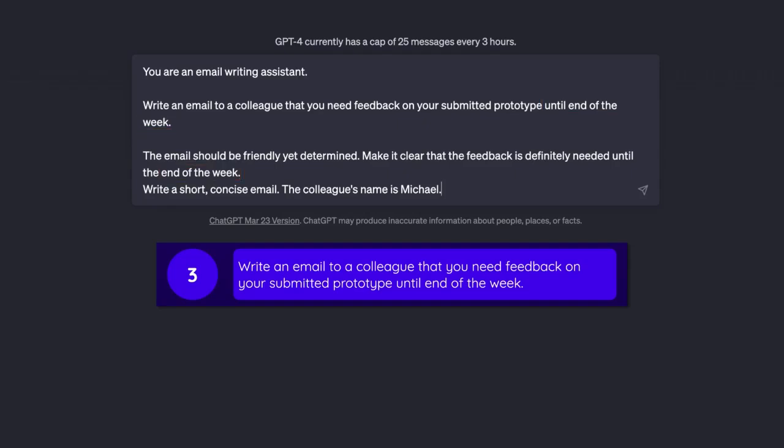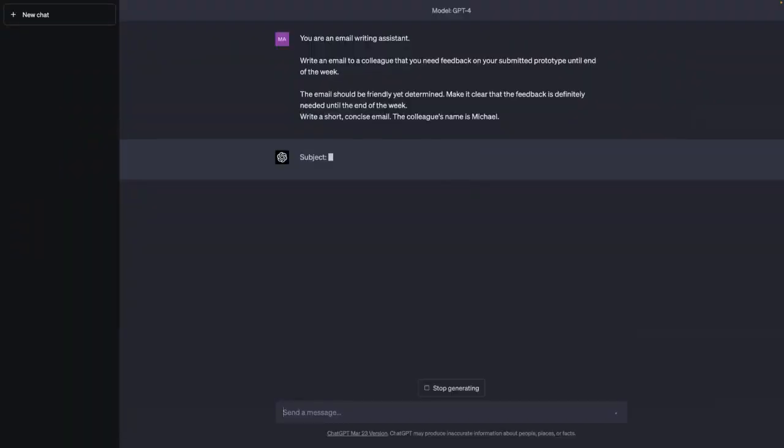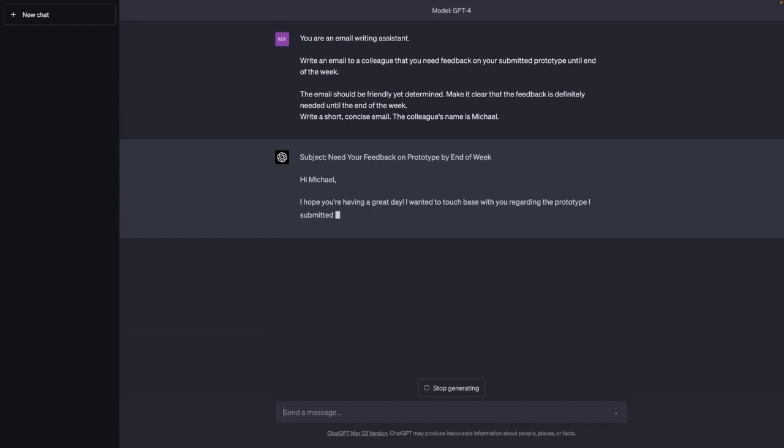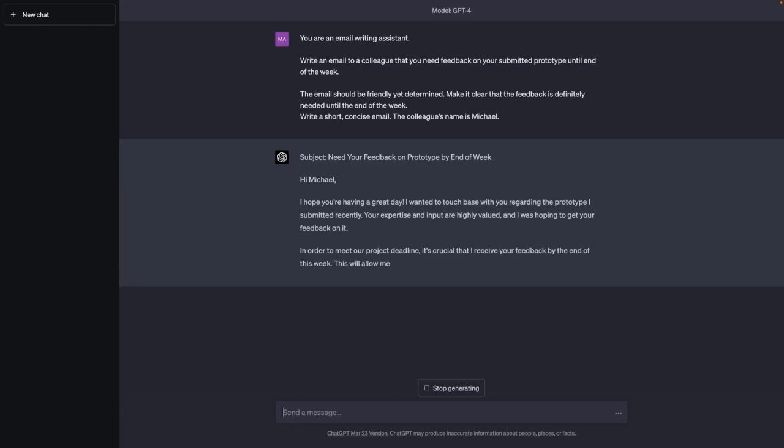And then I also control the length of the response by making it clear that it should be a short, concise email, and I add the name of the colleague so that it can be included in the output generated by ChatGPT. If I now send this, ChatGPT goes ahead, gives me a subject even though I did not explicitly tell ChatGPT to add one, and then writes me that email.